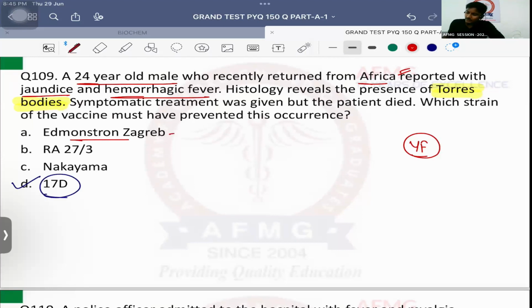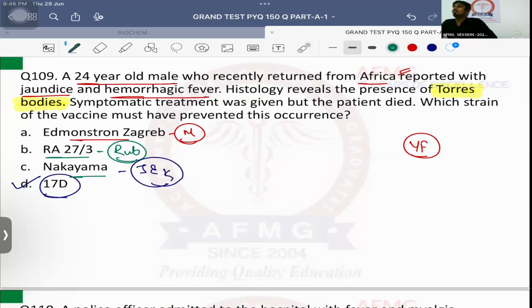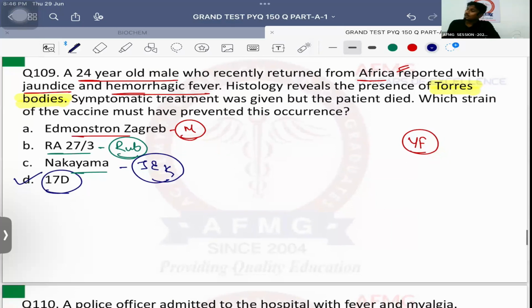Edmonston-Zagreb is for measles. RA27/3 is for rubella. Rabies के लिए fixed virus strain. Nakayama, Beijing P3 for killed or live? Killed. But the one which is used in the Indian healthcare program for Japanese encephalitis is the live strain, SA 14-14-2. Mumps, Gerli; chickenpox, Oka strain. Please remember this, okay? No issues with this, anybody? So at least remember these important ones.